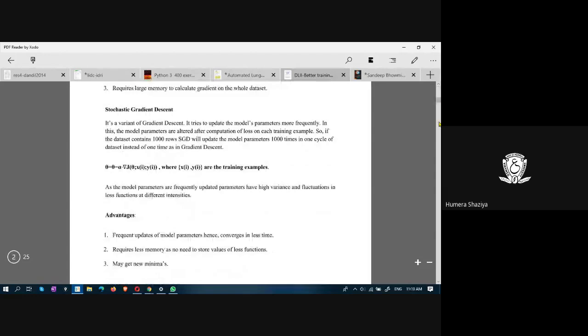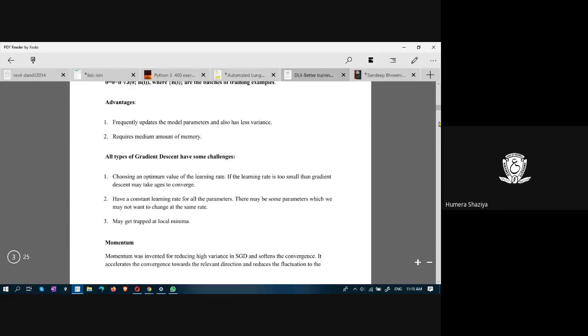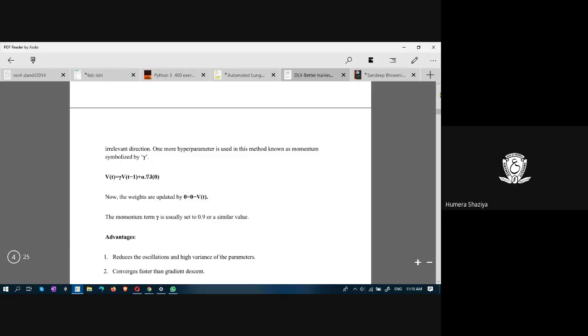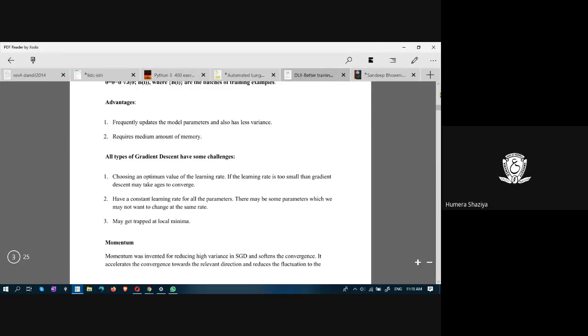Optimization functions. We studied gradient descent, stochastic gradient descent, and mini batch gradient descent. The next one is momentum.